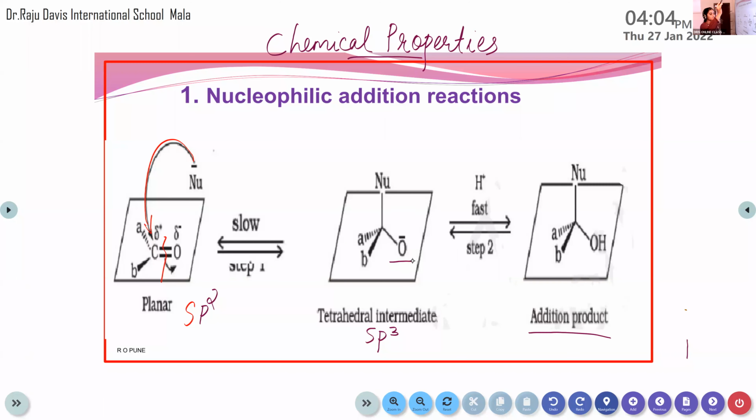One nucleophile will be attached to carbon, then the double bond will break, the nucleophile attaches to the carbon atom, and oxygen will get a negative charge. That is the first step, the formation of an intermediate. Then one H plus ion will be added to that oxygen and the final product is obtained. And here the difference: sp2 hybridization will be converted to sp3. This is clear?